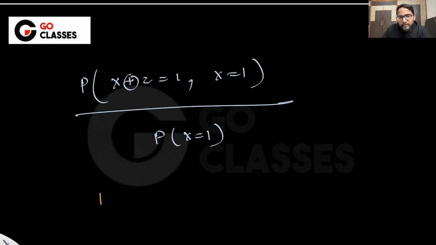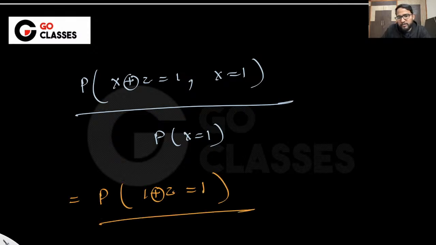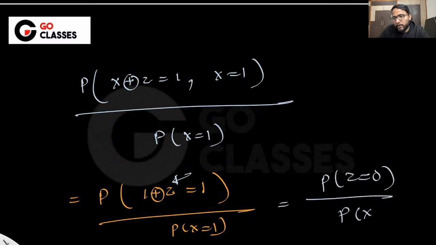So this is the same as probability of 1 AND z equal to 1, upon probability of x equal to 1. Can you tell me when 1 AND z can be 1? I think z has to be 0, right? The only case. If z is 1, it will not be 1. So this is the same as probability of z being 0 divided by probability of x equal to 1. And this is given to be epsilon, and this is given to be 1 minus p. So that's how you can calculate this. Let me know if you have understood this particular thing, whatever I'm explaining to you.